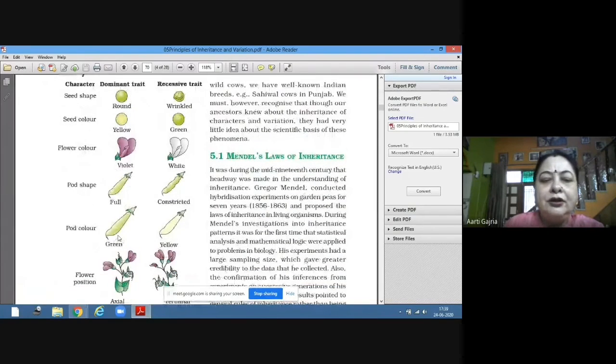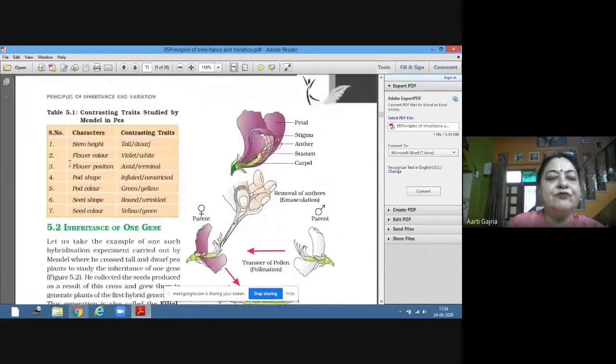Now, just see this also. For stem height, he took tall and dwarf. For flower color, he took violet and white. For flower position, he took axial and terminal. For pod shape, he took inflated and constricted. For pod color, he took green and yellow. For seed shape, he took round and wrinkled. And for seed color, he took yellow and green.